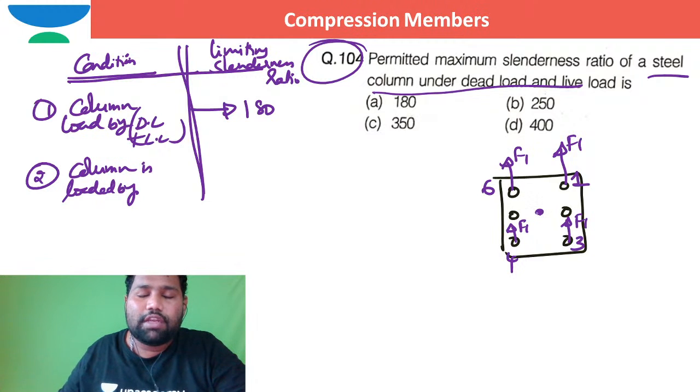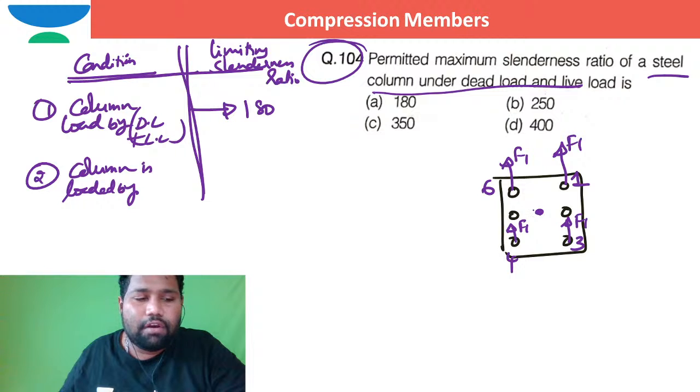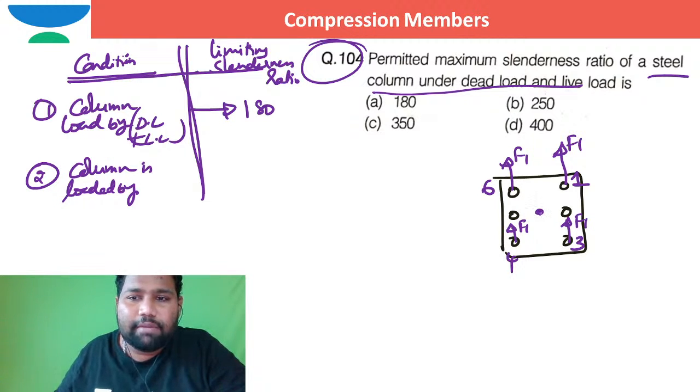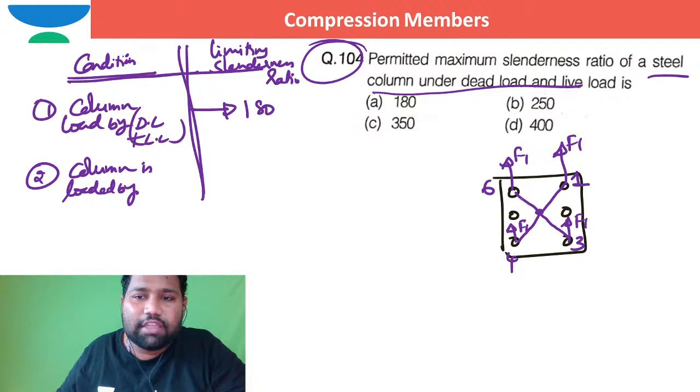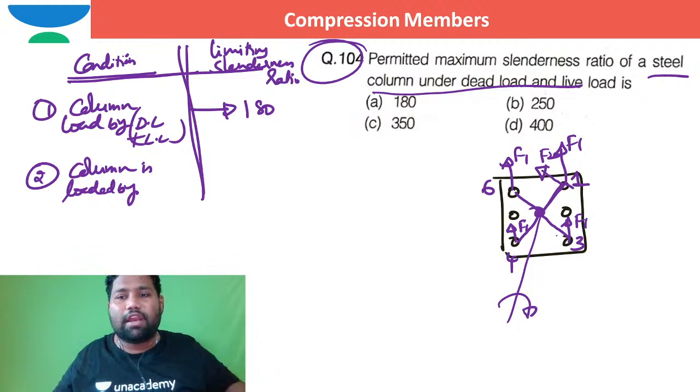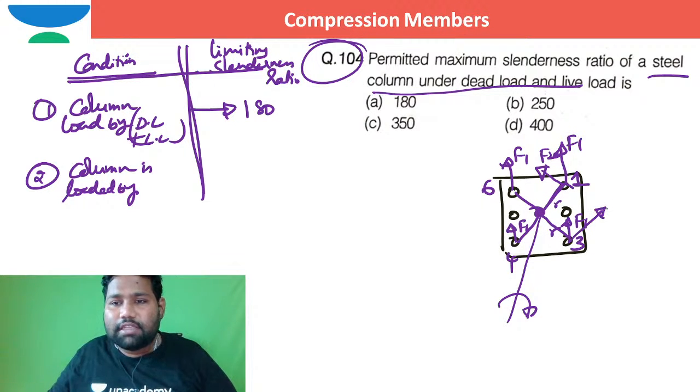And how to work out the direction of F2, the shear force that comes into the picture because of the torsional moment? Draw a radial line from the CG of the bolt group to the bolt. That shear force will act perpendicular to the direction of this radial line, right? So for this radial line, this is the perpendicular direction. This is the direction of F2, and the applied moment is clockwise now, so the direction of this resisting force should be anti-clockwise. So this is the radial direction R. So the direction of F2 in this case is F2 in this way.